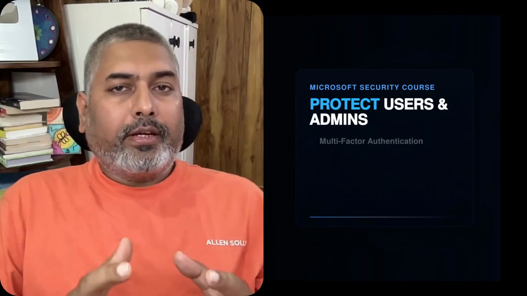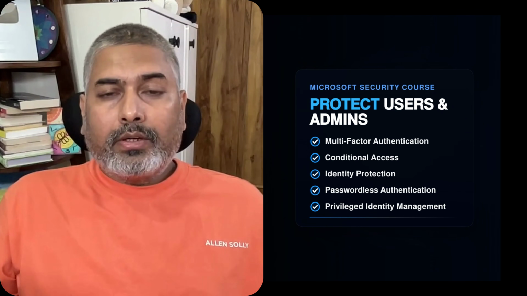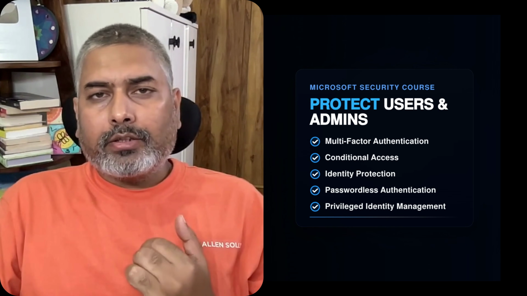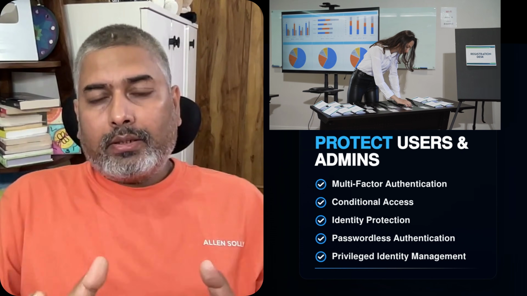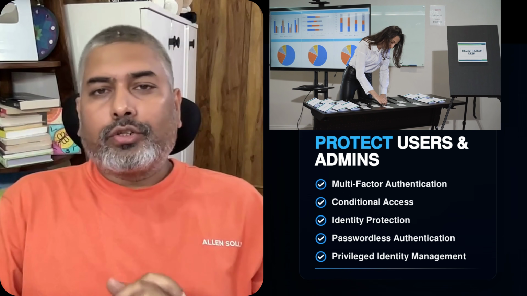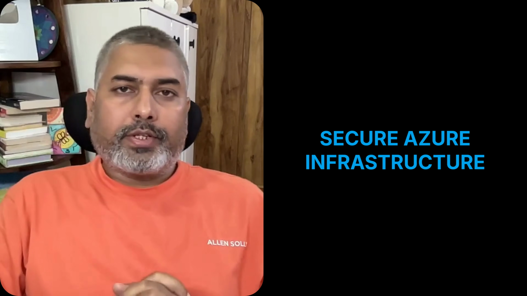We will explore how we are going to protect our users and administrators using multiple security services like multi-factor authentication, conditional access, identity protection, passwordless authentication, and privileged identity management. So by the end of this section, we will understand how organizations implement a strong zero trust identity strategy.